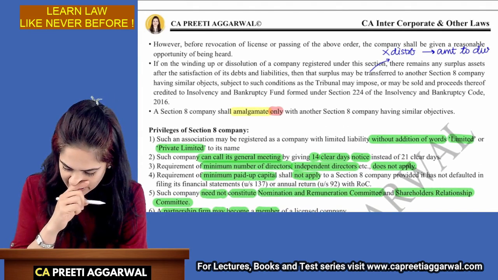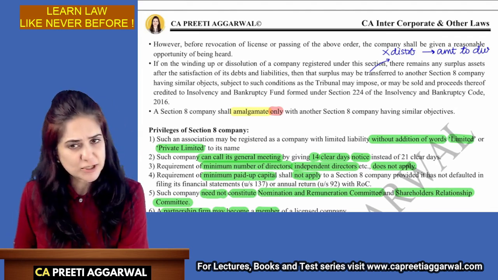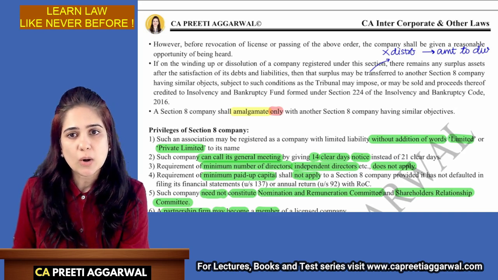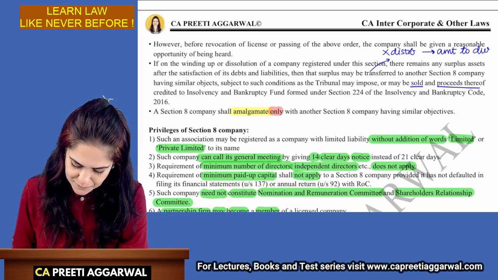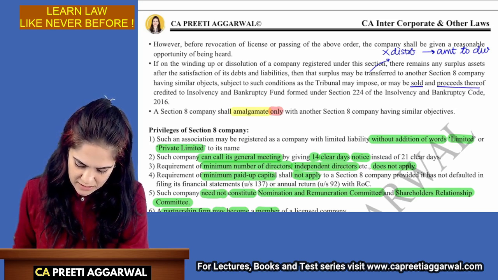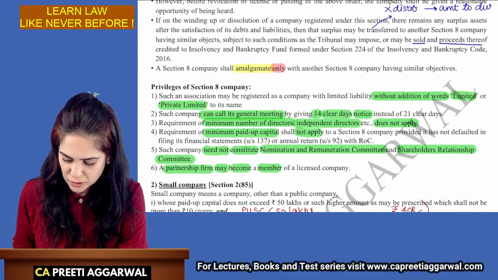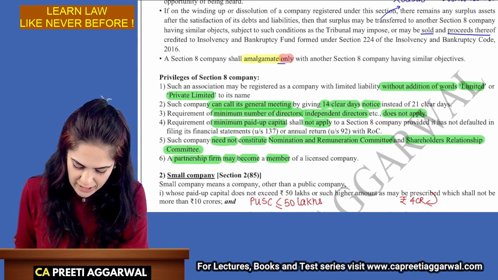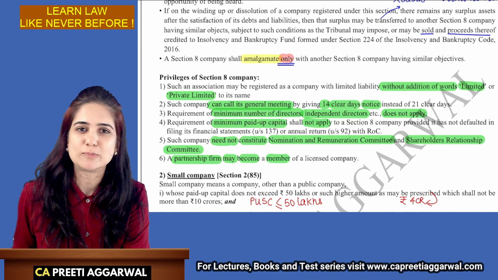On the winding up, if we find that there are some surplus assets, then that surplus may be transferred to another Section 8 company having similar objects, or you can sell the assets. Okay, the assets may be sold and the proceeds may be transferred to IBC fund, Insolvency and Bankruptcy Fund under Section 224 of the Insolvency and Bankruptcy Code. You can amalgamate only with another Section 8 company having similar object.